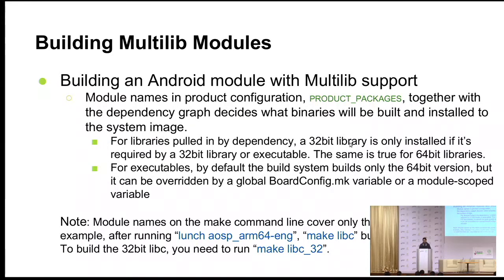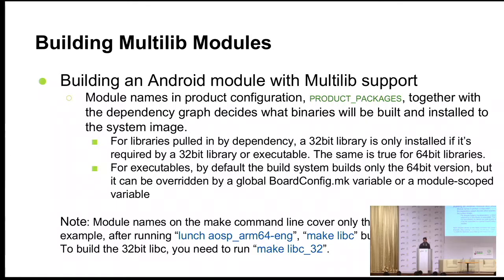So for libraries pulled in by dependency, a 32-bit library is only installed if it is required by a 32-bit executable. So this is similar to what we have right now. So a dependent library, be it 32-bit or 64-bit, will only be built if it is needed. Otherwise, it will not be. Same thing goes for executables. By default, the executables will be built for the 64-bit version, but you can build for 32-bit as well. The catch here is that